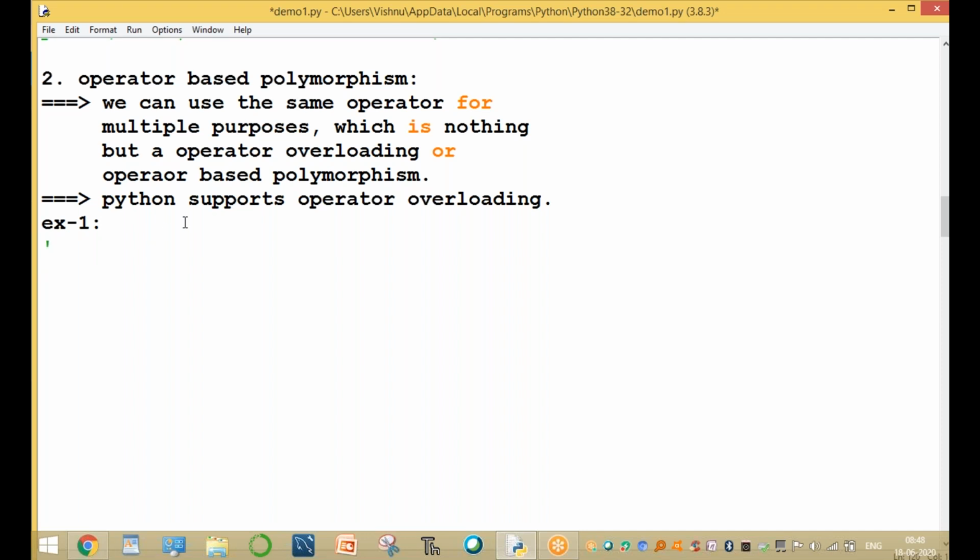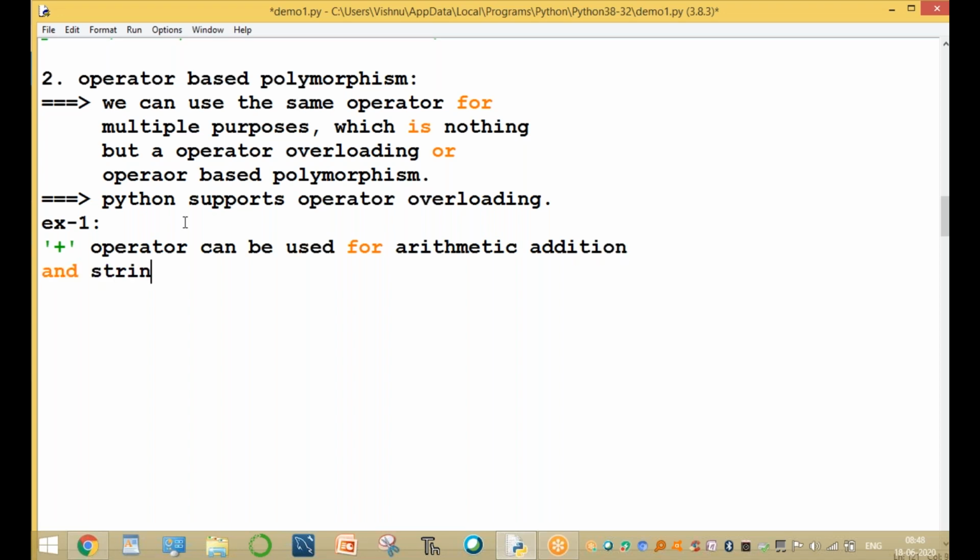What is the operator running? For example, the plus operator can be used for different purposes. One purpose is arithmetic addition, and another purpose is string concatenation.